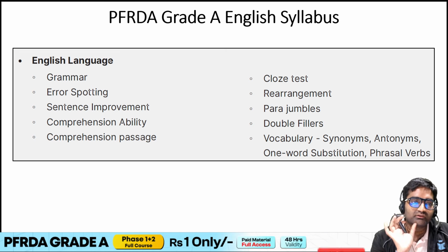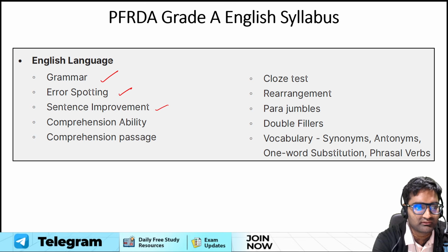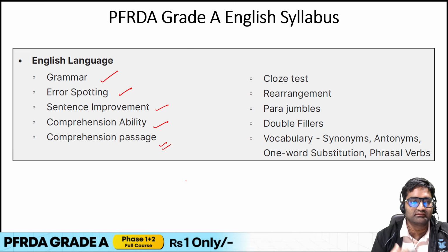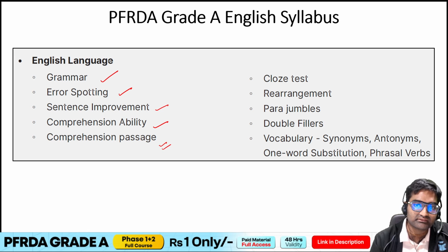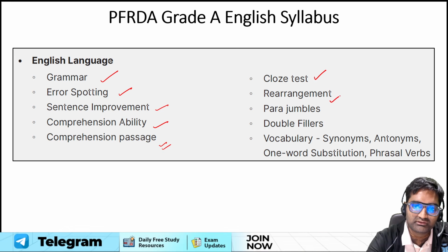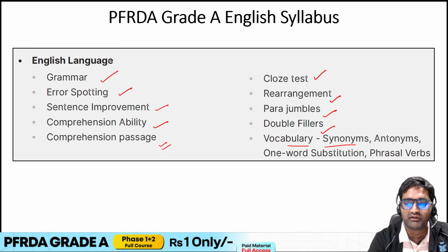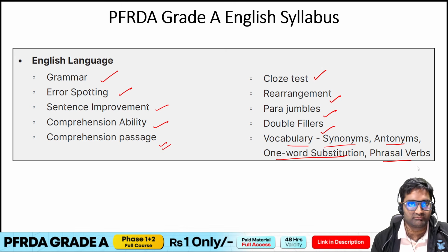Now talking about the English language: obviously grammar, error spotting, sentence improvement, comprehension ability, comprehension passage. These are the types of questions asked in the English syllabus. Then there is cloze test, rearrangement, para jumbles, double fillers. And vocabulary, wherein you have synonyms, antonyms, one word substitutes, and phrasal verbs from where the questions are asked.